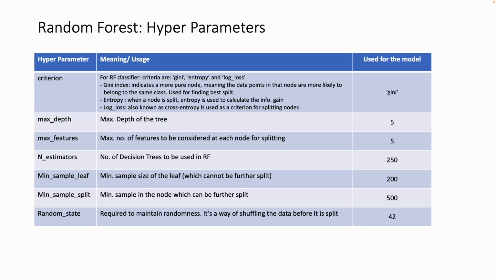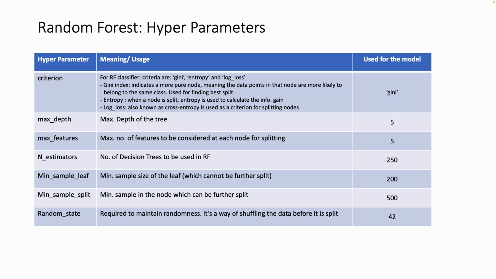Now I'm coming to the hyperparameters which we have used in our random forest model. We have defined the criterion to be the Gini index, which indicates a purer node, meaning that data points in that node are more likely to belong to the same class, and which is used for finding the best split. Next is maximum depth. The maximum depth of an individual tree we have defined as 5. Maximum features is 5, which is the maximum number of features to be considered at each node for splitting.